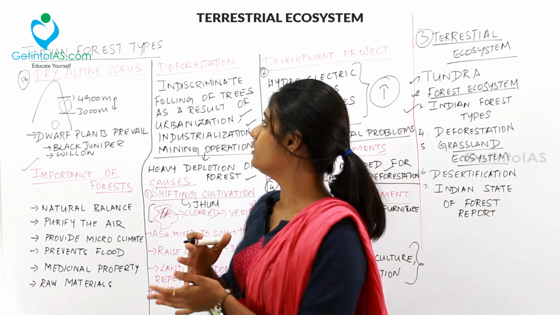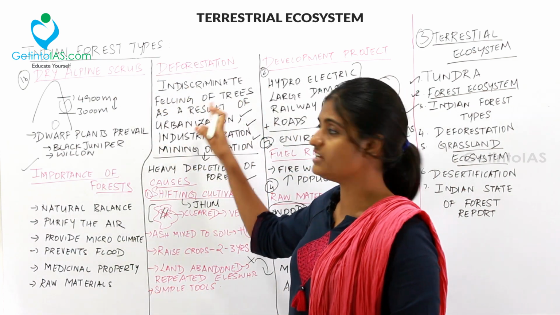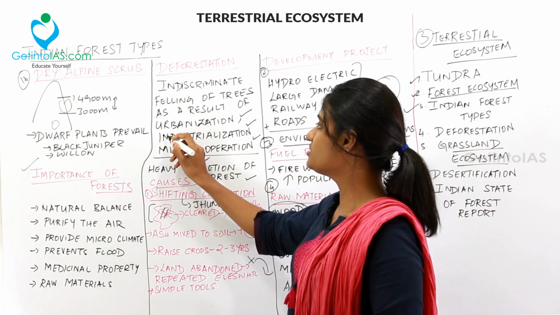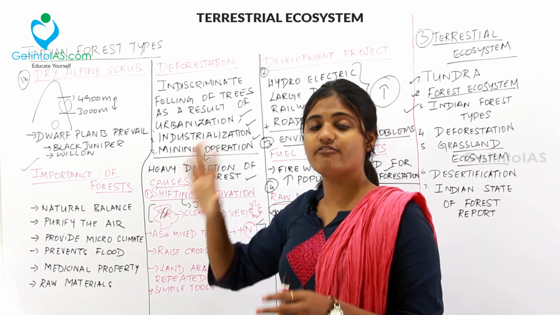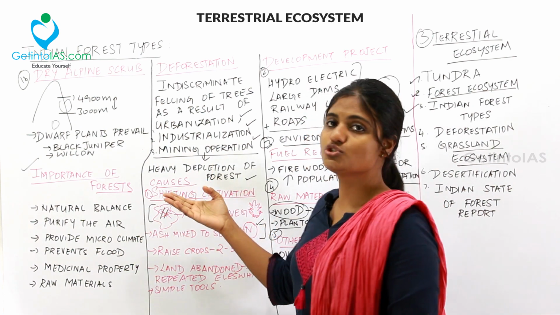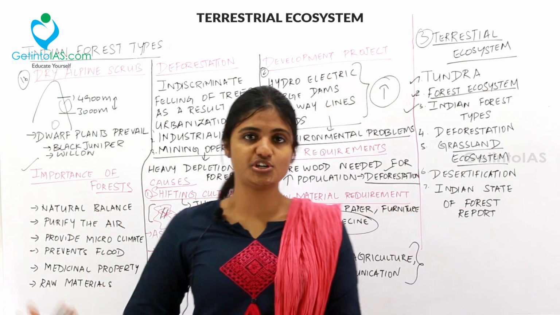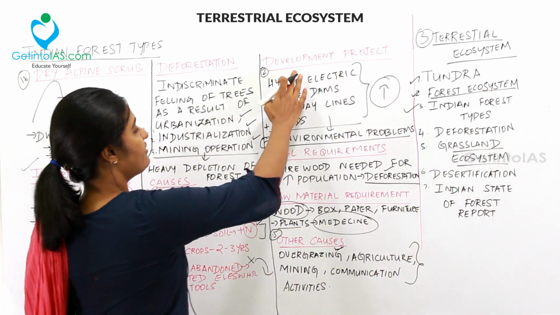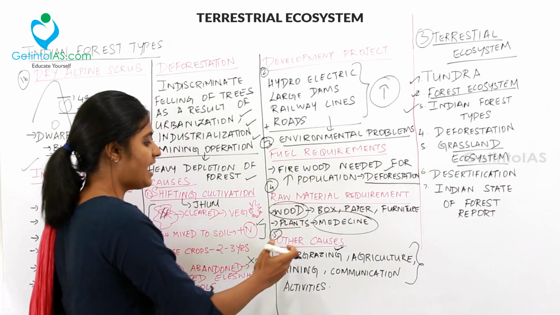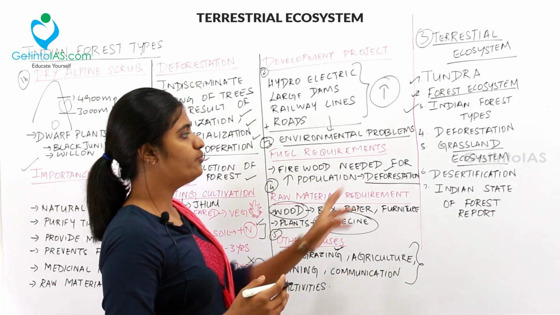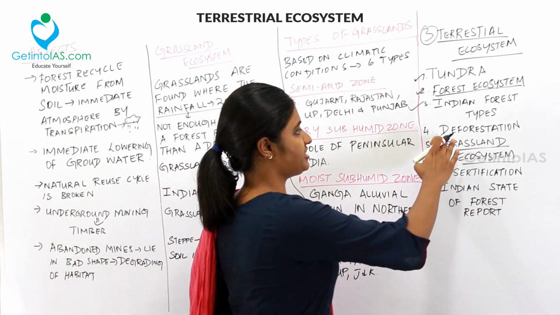So, let's recall. Deforestation is the indiscriminate felling of trees as a result of urbanization, industrialization and mining operations, which leads to heavy depletion of the forest. What are the causes of deforestation? It is shifting cultivation or zoom cultivation, development projects, fuel requirement, raw material requirement, and other causes. So we are done with deforestation.